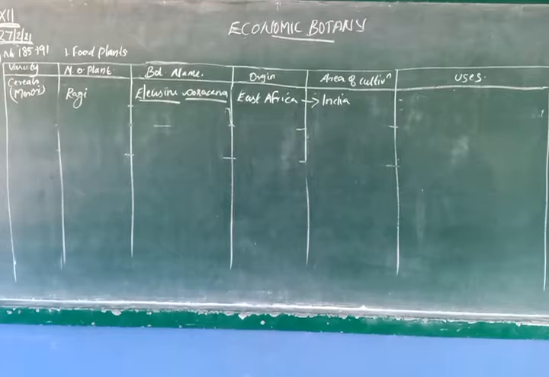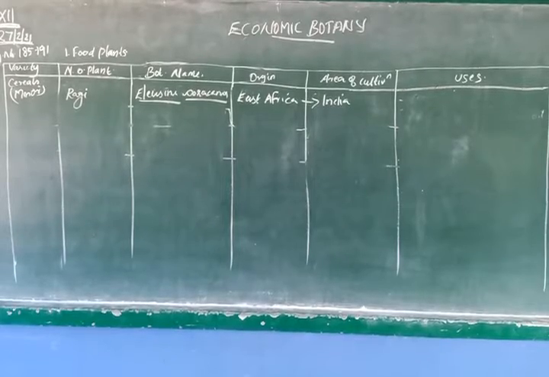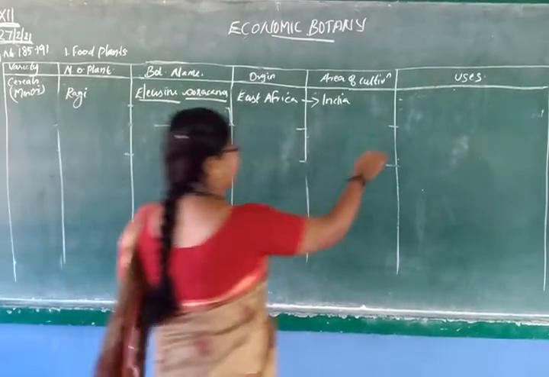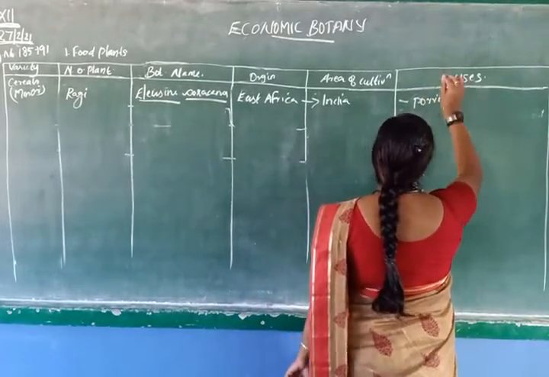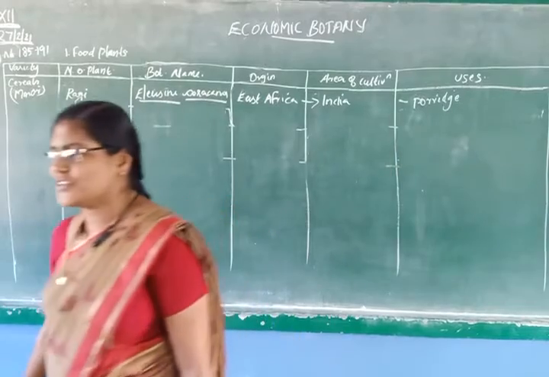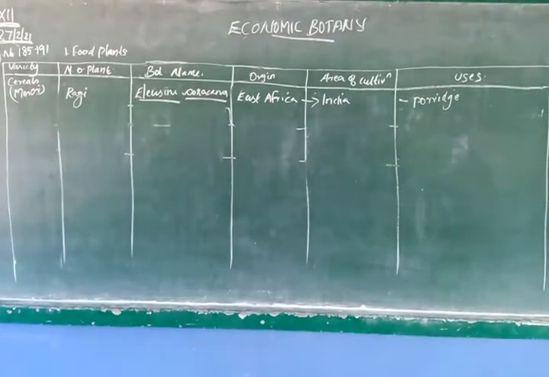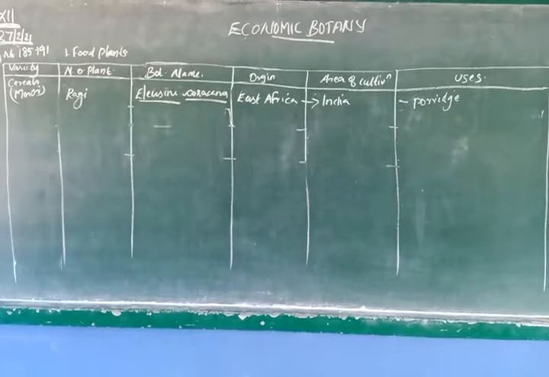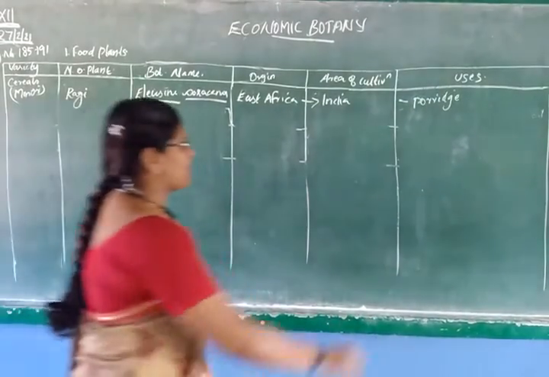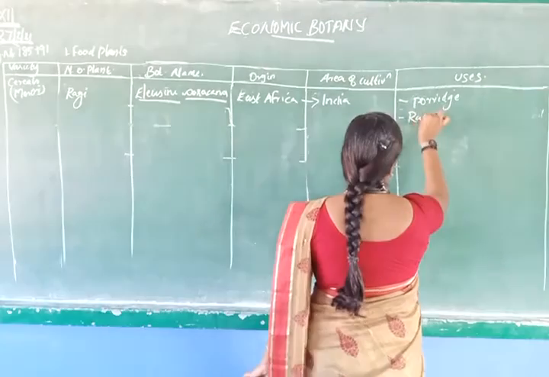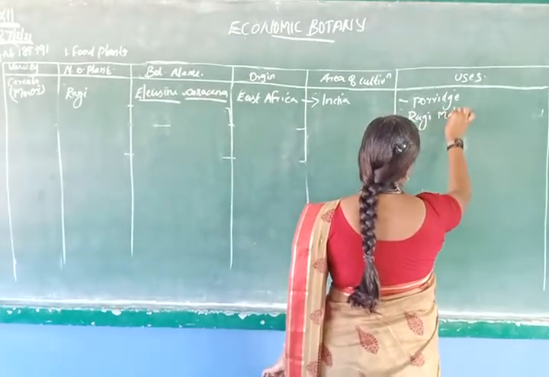And you know, porridge. We will use ragi to make porridge. Anyone know what is porridge? Yes. Kanji, that is porridge. Okay. And also, you know ragi malt.